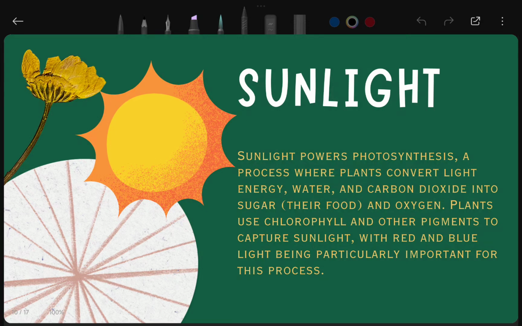Food in the form of glucose, carbohydrates, or we can say sugar. Plants use chlorophyll, the green pigment present in the leaves, to capture sunlight, with red and blue light being particularly important for this process, and then change sunlight and carbon dioxide into food. That's why sunlight is the most important need of plants.